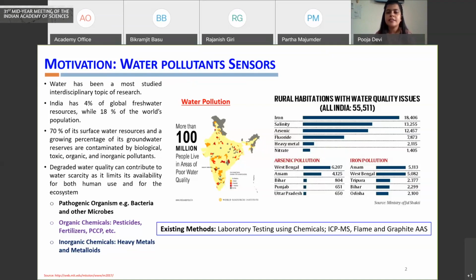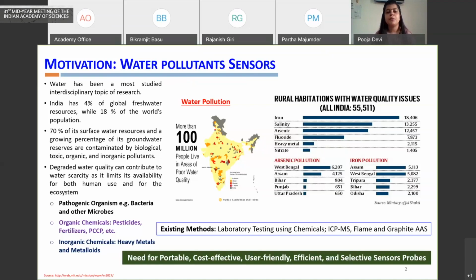Current analysis is based on laboratory-based techniques, which use sophisticated instruments and require personnel to operate them. The alternative is to come up with a portable device, which can be used at a centralized level or at the user end to screen these water bodies for the presence of these water pollutants.